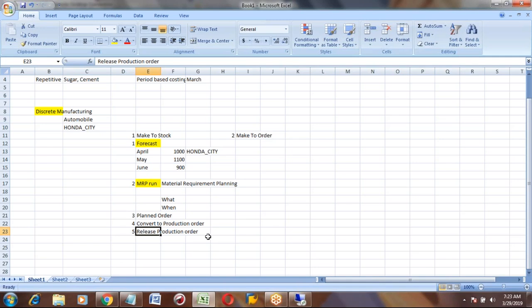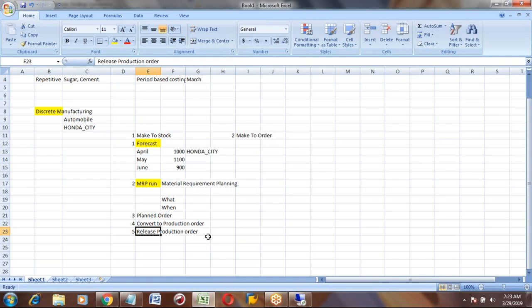So they can take the printout of that order and start assembling the product. That is the meaning of release. Release means you don't want to do any further changes in this order. It is ready to manufacture the product.